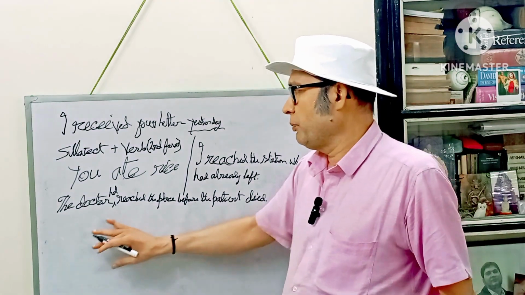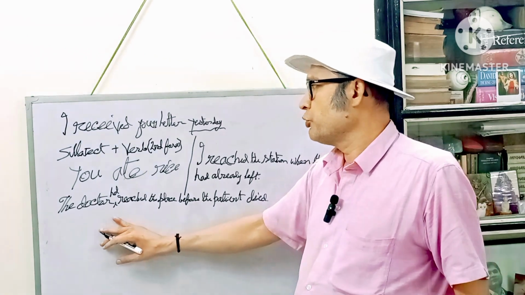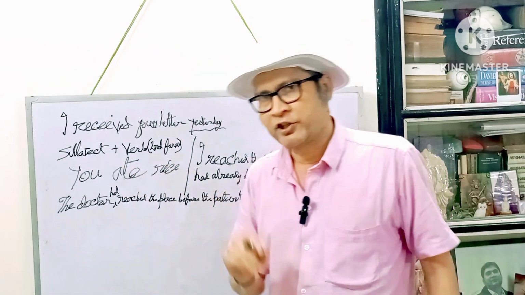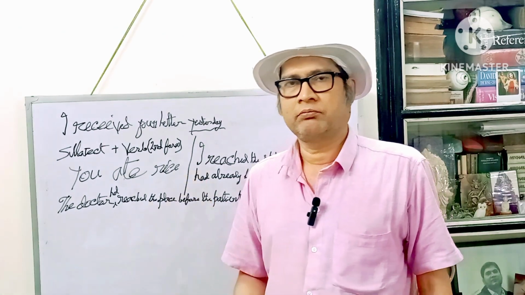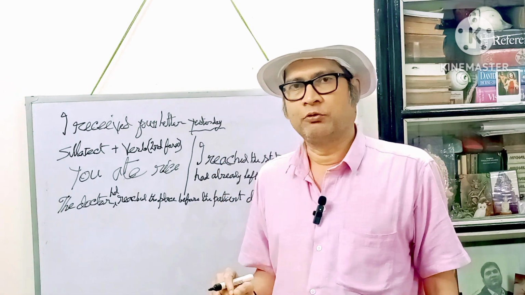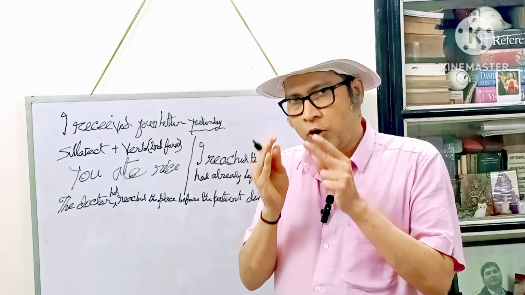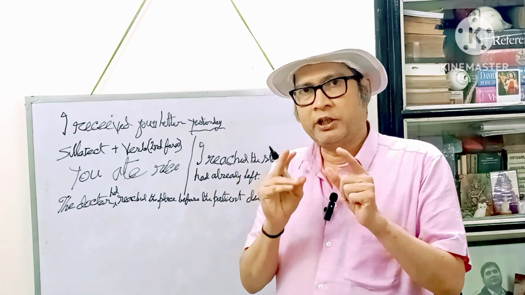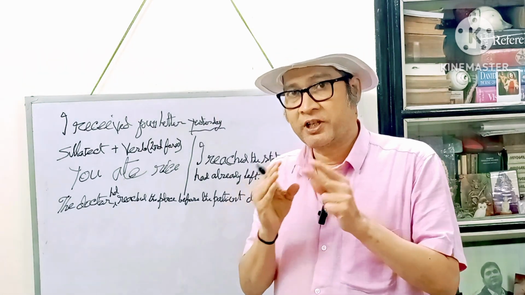All right, so I think by now it has become a little clear to you where you will use had and where you will use the simple past tense. Say, for example, you returned home at 6 o'clock in the evening, but your father returned home at 4 o'clock in the afternoon. So, in that clause indicating your father's arrival home, you will use the past perfect tense because that took place first.